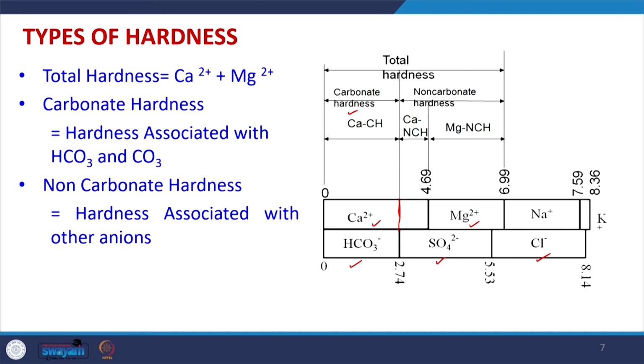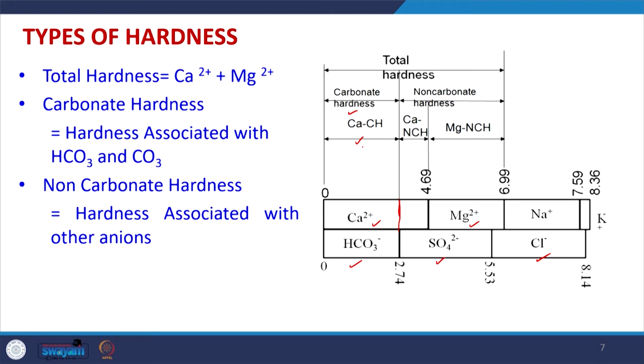Now, we can also define hardness in terms of calcium hardness and magnesium hardness. Calcium hardness is generally considered first. In the present case, the whole of the calcium hardness is because of two reasons, one is carbonate hardness and another is non-carbonate hardness.